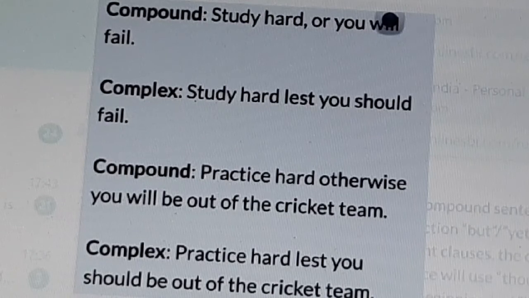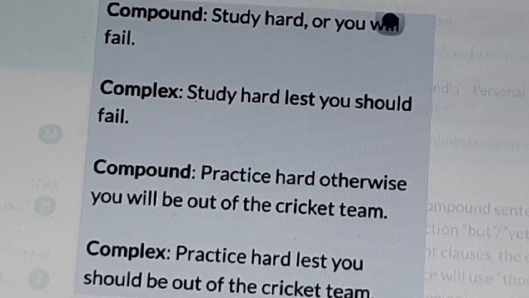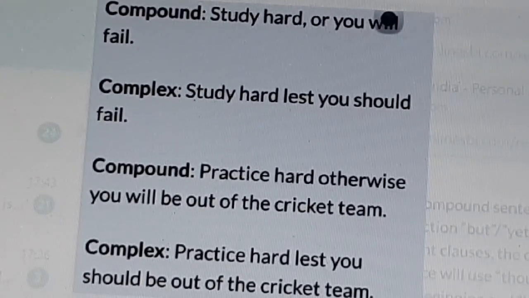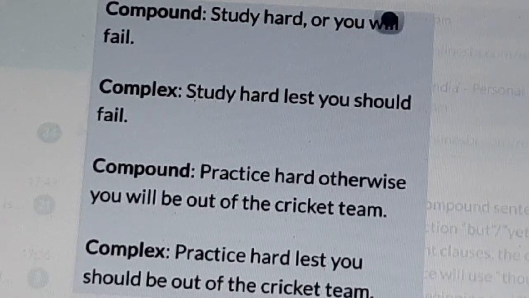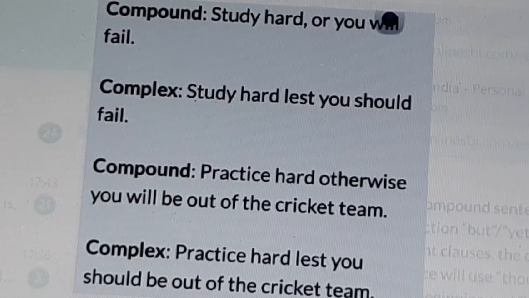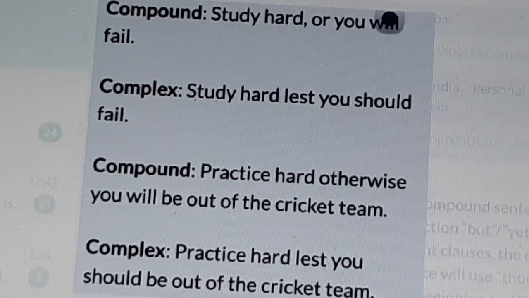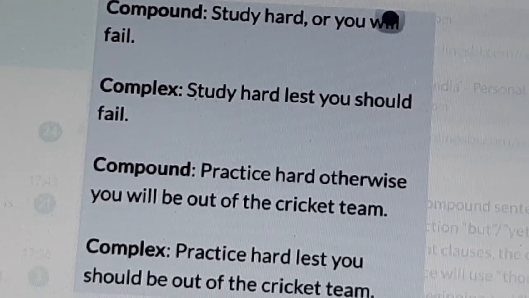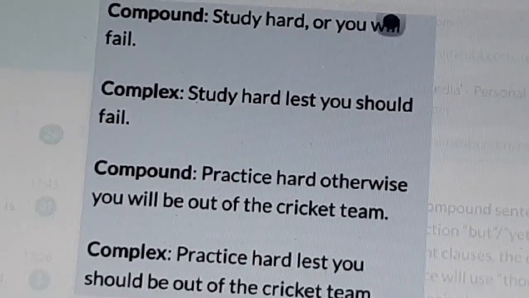Another example: practice hard, otherwise you will be out of the cricket team. In complex sentence, practice hard lest, instead of "otherwise", "lest". After "you", we should use "should". Practice hard, lest you should be out of the cricket team.